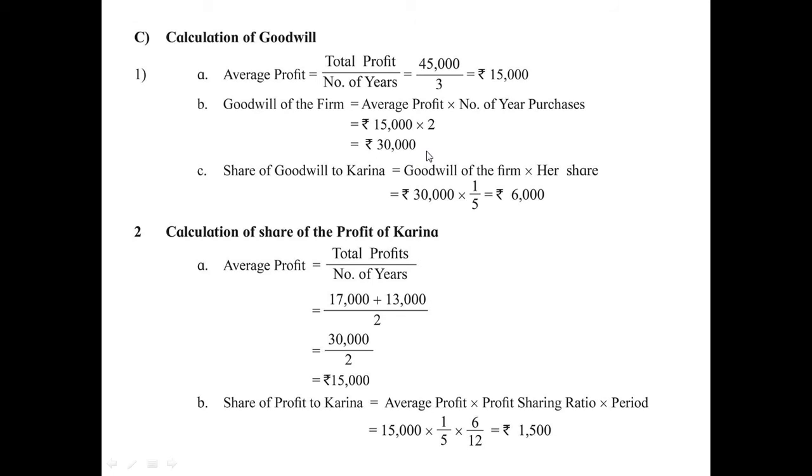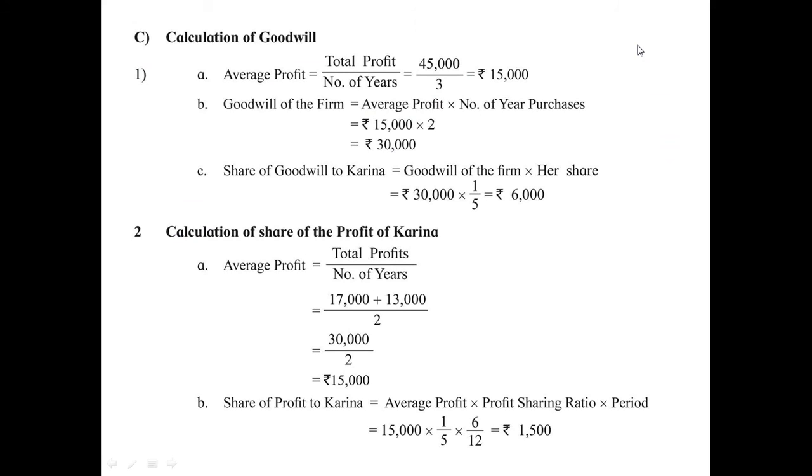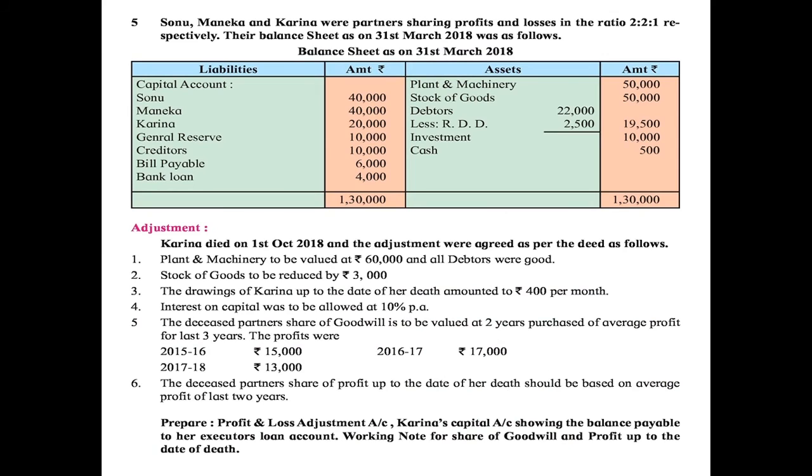Now from this 30,000 you have to calculate share of goodwill for Karina. So 30,000 into 1 upon 5. So that is her profit sharing ratio as per the question. Here it is given the profit sharing ratio for all the 3 partners is 2:1. So 1 upon total of these, that is 5. So here her share of goodwill is rupees 6,000, which is recorded on the credit side of her capital account by goodwill account 6,000.